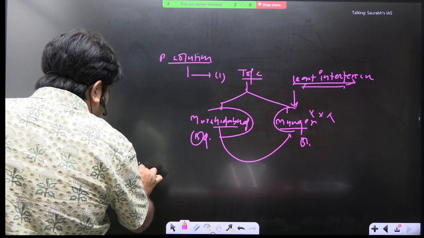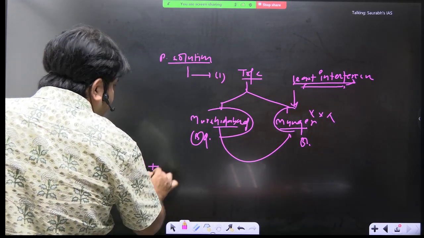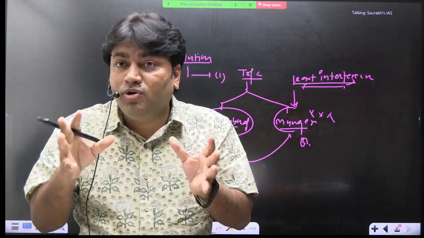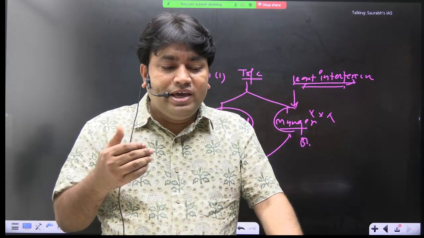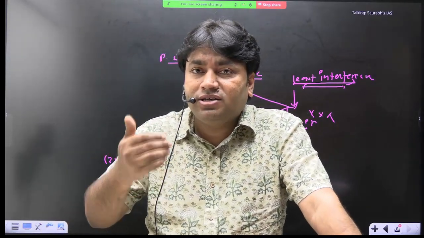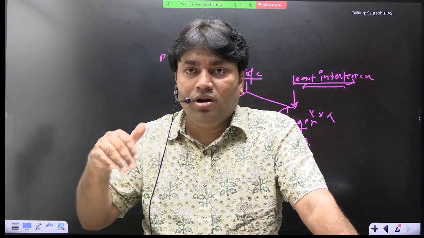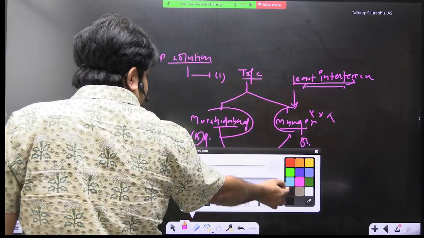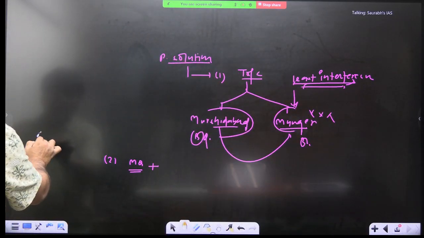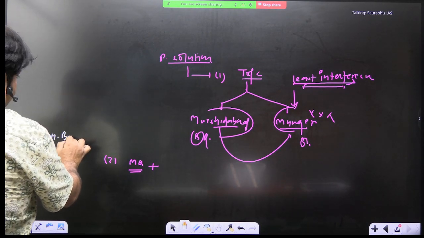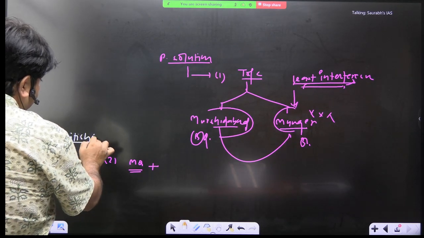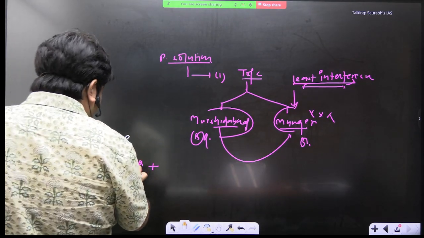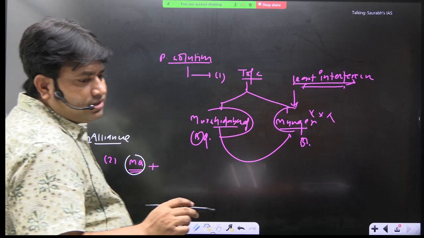Now Mir Qasim thought that if I get the help and support of other regional powers or the Mughal emperor, we can keep the British out from Bengal, out from India. Now he is thinking of making an anti-British alliance. This is the idea. Mir Qasim thought that we should make an anti-British alliance. This is the next idea. Now who will join this alliance? That is the next important thing.